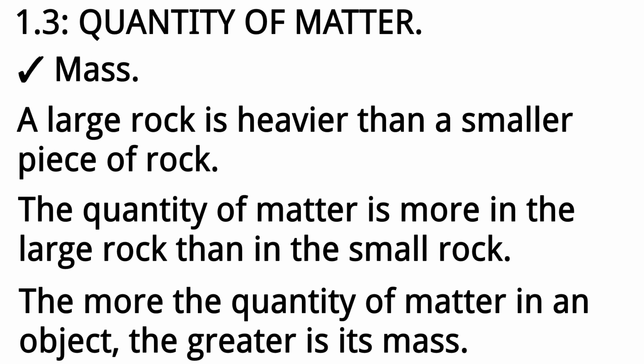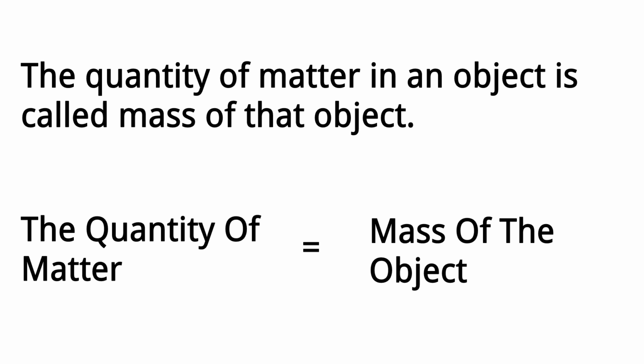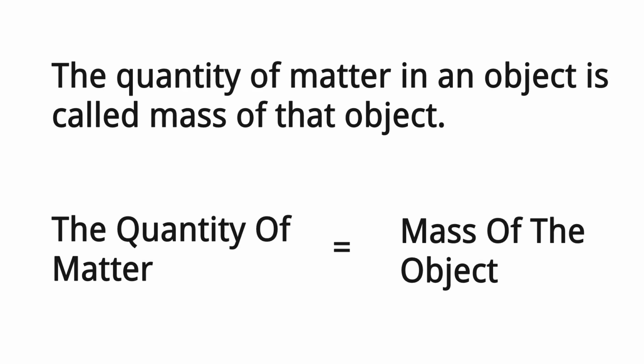1.3 Quantity of matter. Mass. A large rock is heavier than a smaller piece of rock. The quantity of matter is more in the large rock than in the small rock. The more the quantity of matter in an object, the greater is its mass. The quantity of matter in an object is called mass of that object. The quantity of matter equals mass of that object.